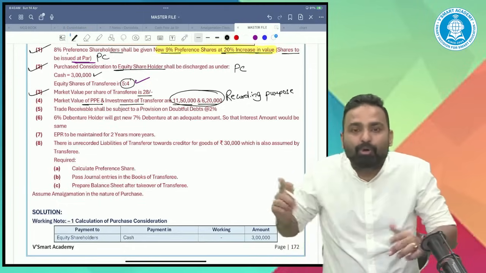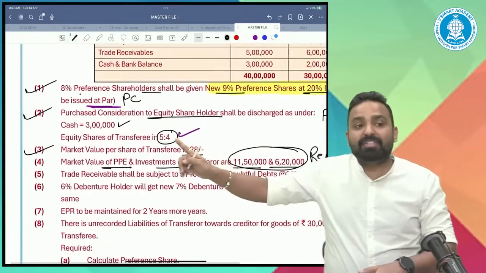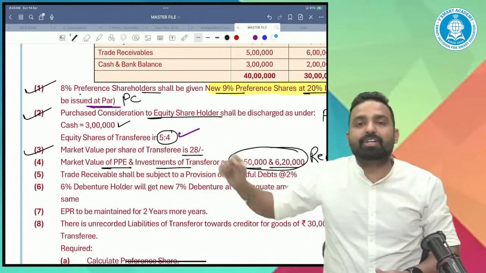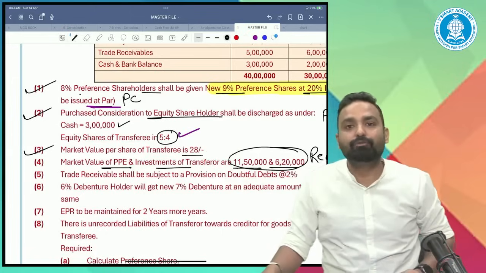One more thing. Suppose the exchange ratio is not given. That means method 1 we cannot follow.